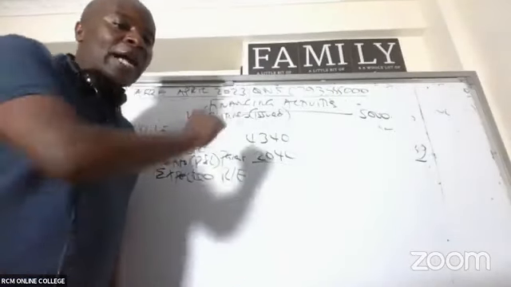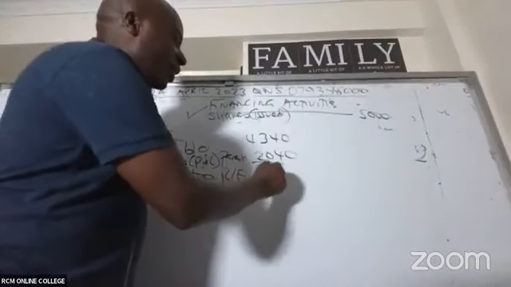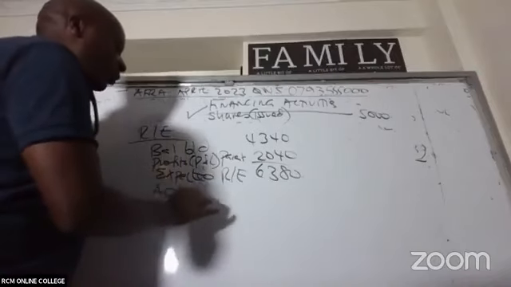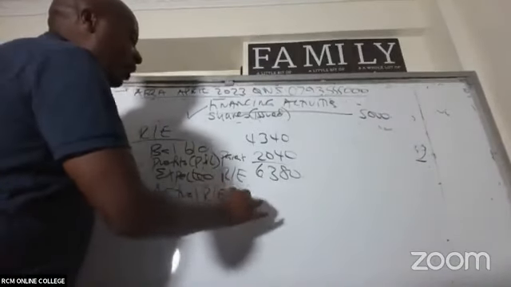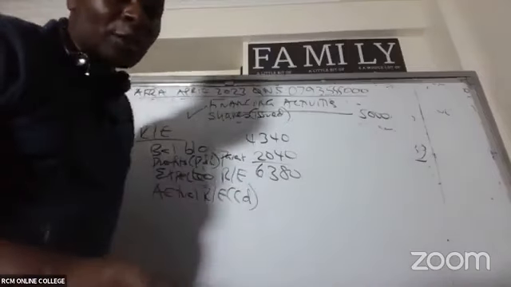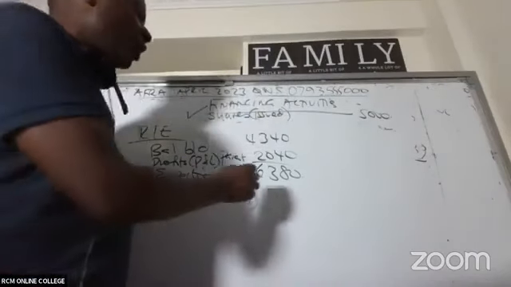Expected retained earnings, you add the two. We are getting 6380. And then we'll compare this with the actual retained earnings, the one being carried forward. In this case, the actual, what are you able to see there, ladies and gentlemen? The actual is 1610.